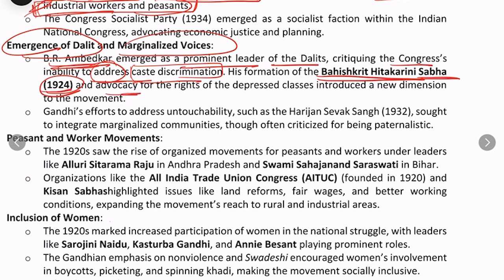He advocated for the rights of the depressed classes, and that introduced a new dimension to the movement. The national movement became even broader because of the involvement of the depressed classes.